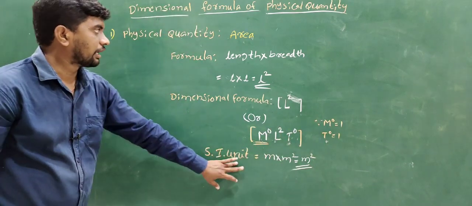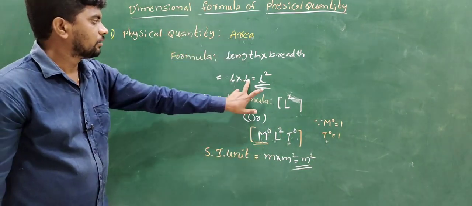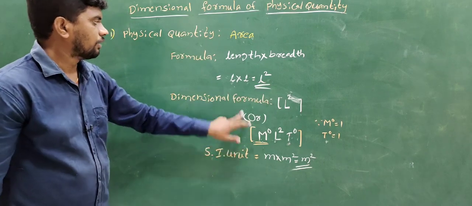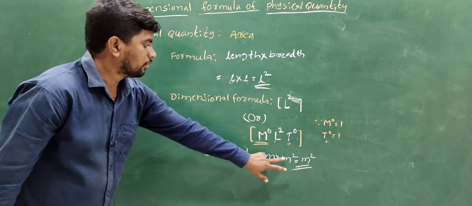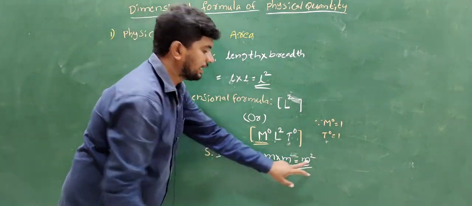Next is the SI unit of area. Length into length, length square. The SI unit of length is meter. Meter into meter is meter square.